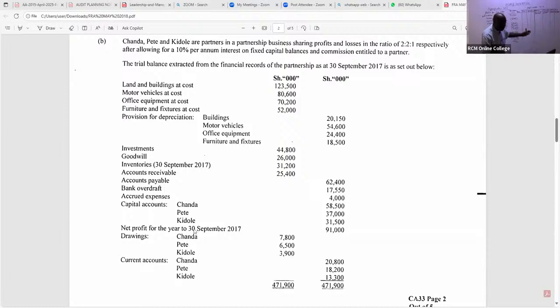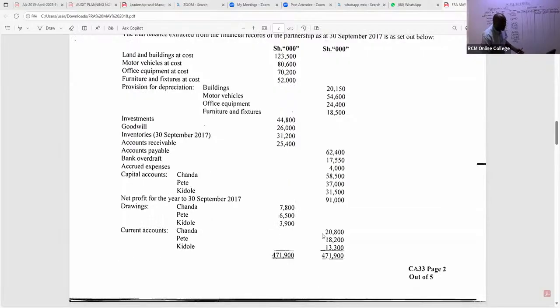Remember, this is the capital account. All right, capital accounts being given there. Then we have their current accounts. Their current accounts, you can see again, three of them are on the credit side. If one is on debit, you take it on debit. So in this case, you write their current accounts. Free marks, I'm telling you. Current accounts, we have 2,800.